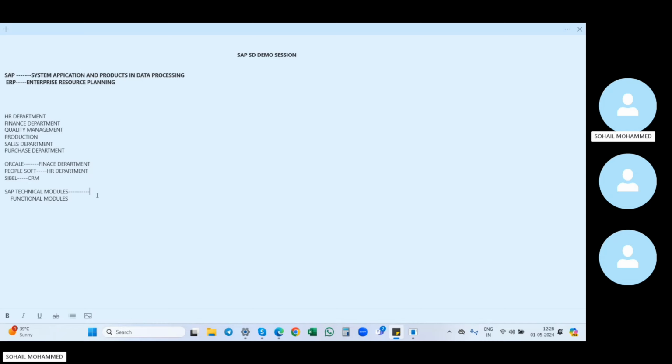Functional modules are MM, SD, and so on. SD is a functional module, so here we don't need to touch coding or come from a coding background. Ours is the functional module SD. SD is nothing but Sales and Distribution. Let me write it down here.